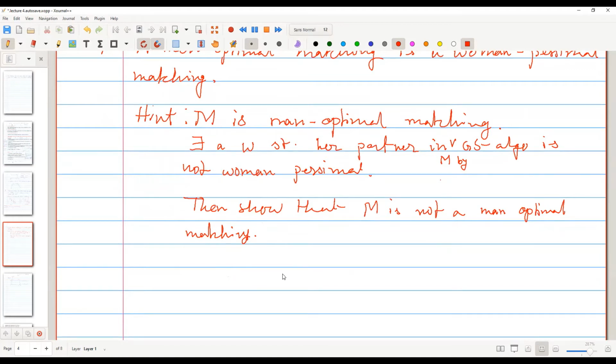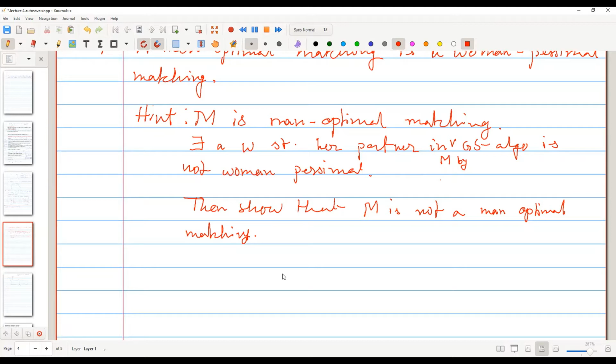I have a question. If indeed there exists a woman W whose partner is not woman optimal in M, then I think that M cannot be a stable matching. So that will contradict the fact that M is man optimal. I am not telling the proof, but I am telling the idea.